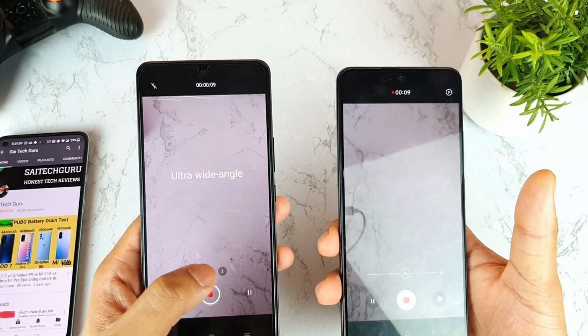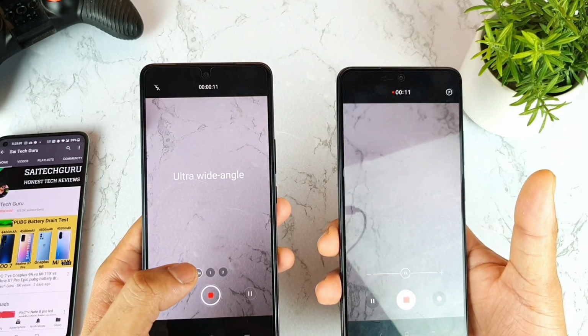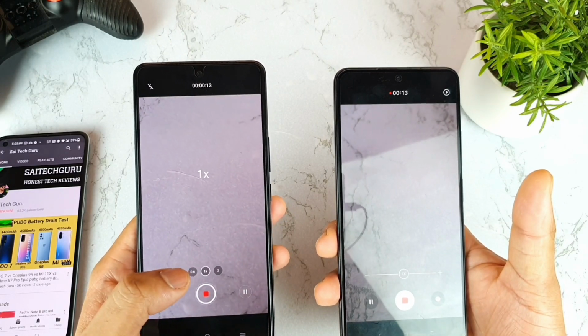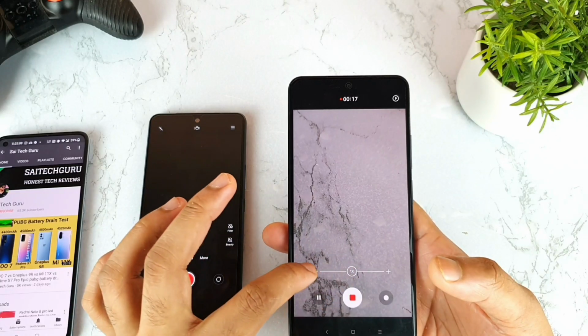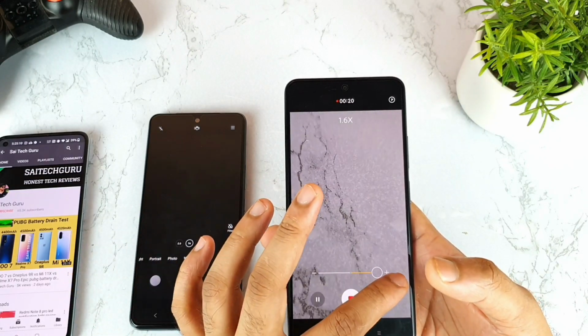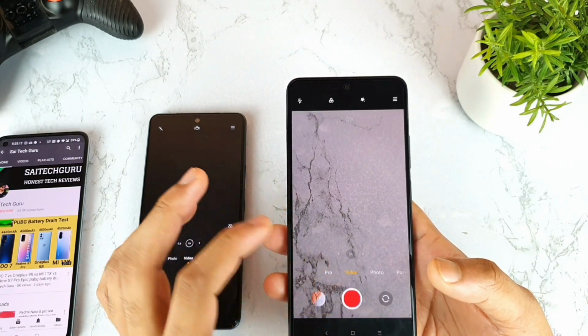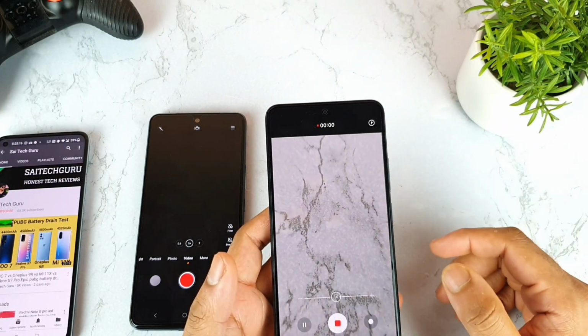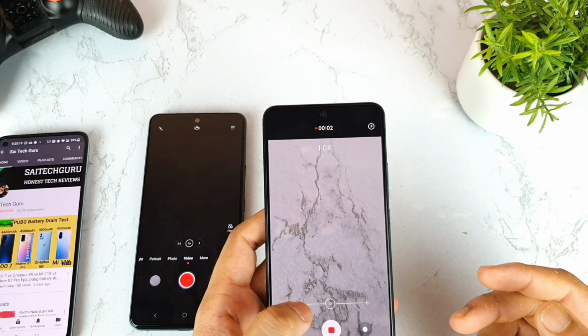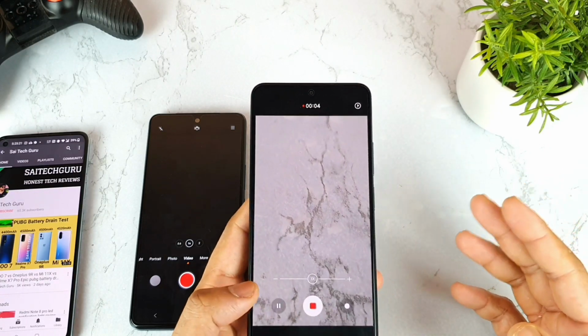You can see, friends, I'm trying to record the video, and you can actually switch between all the lenses at same time. That's possible in this IQ7. But whereas in this MI11X device right now, you won't be able to go back. You can only go forward, not backward, as you can see. Let me try to close, and let me try to show you the exact resolution. So let's see whether changing the resolution will be different or not, as you can see, friends. So it doesn't change anything.